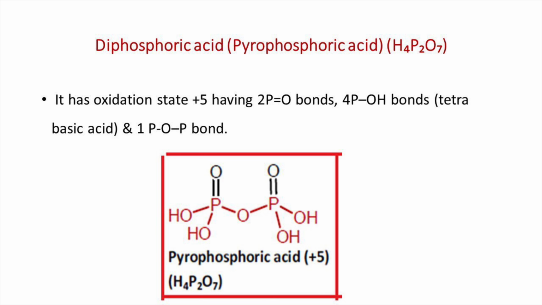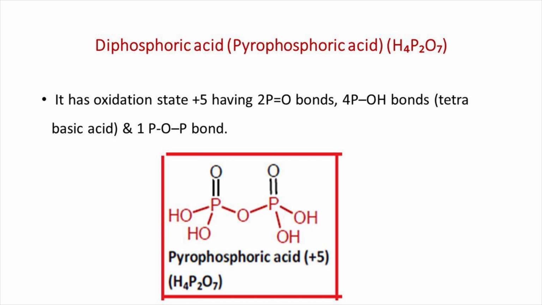Another oxo acid of phosphorus is diphosphoric acid, or pyrophosphoric acid, with the molecular formula H4P2O7. Here the phosphorus is in the oxidation state +5 and the molecule has two P=O double bonds, four P-OH bonds and one P-O-P bond.